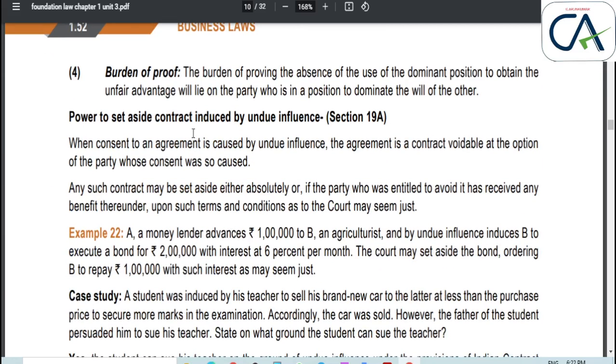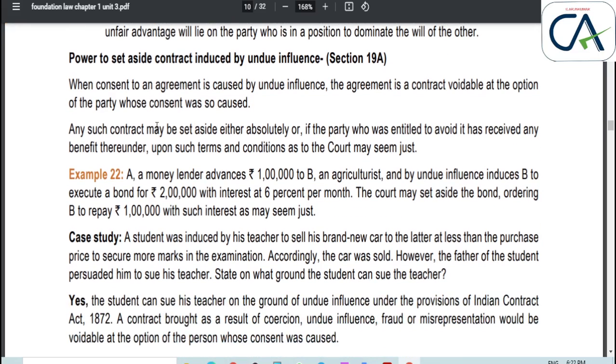Next, the power to set aside a contract induced by undue influence comes under section 19A. It says when any money is paid, we can see with this example.